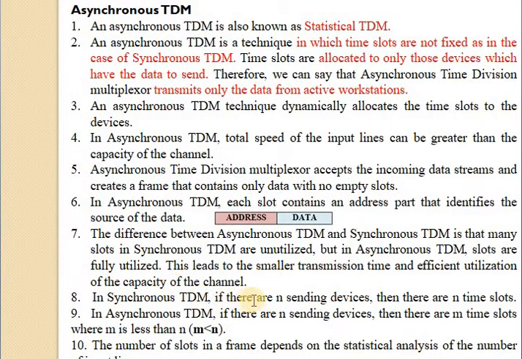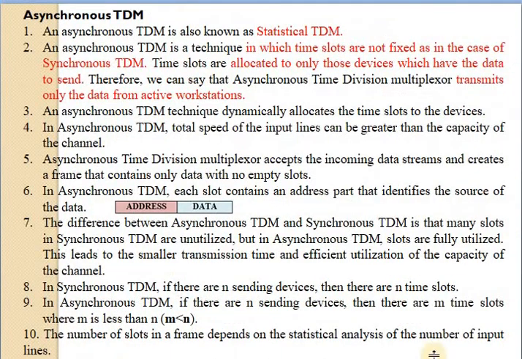In synchronous TDM, if there are n sending devices, then there are n time slots. But in asynchronous TDM, if there are n sending devices, then there are m time slots, where m is less than n, meaning the number of slots is less than the number of sending devices. The number of slots in a frame depends on the statistical analysis of the number of input lines.